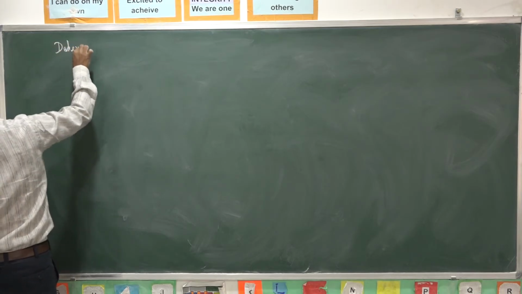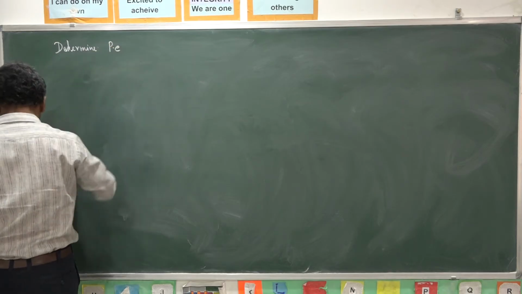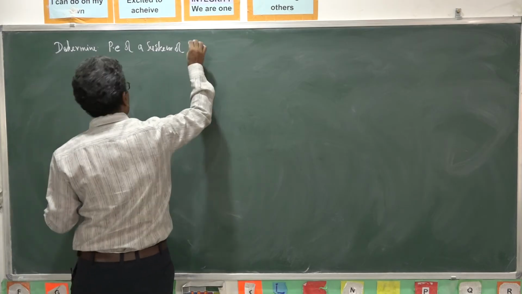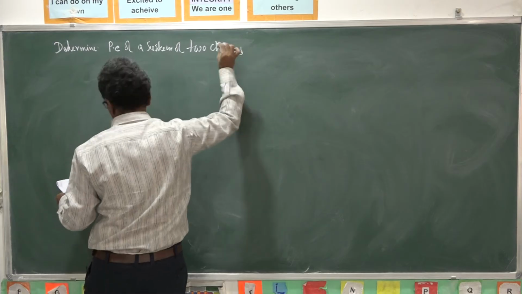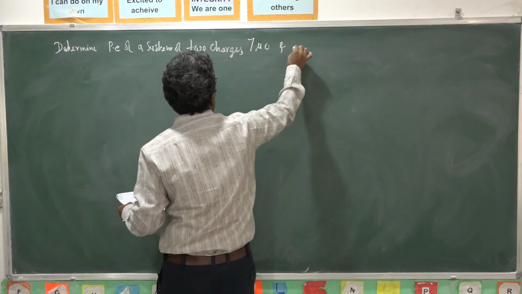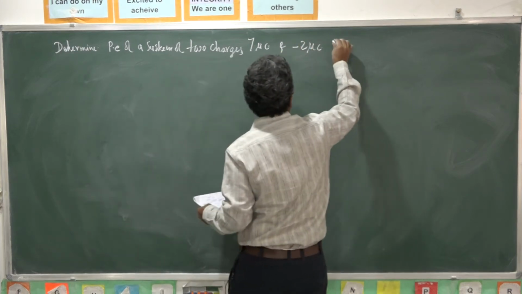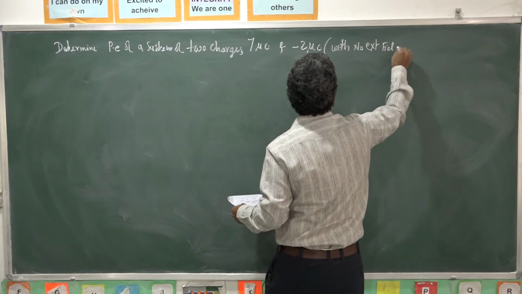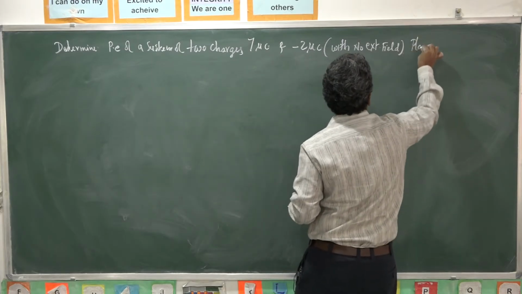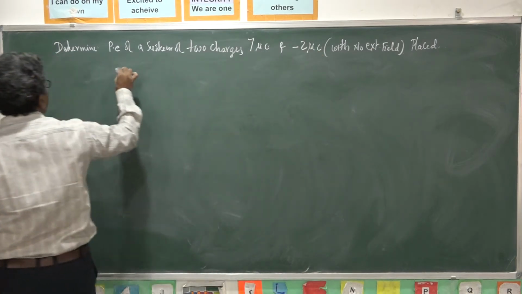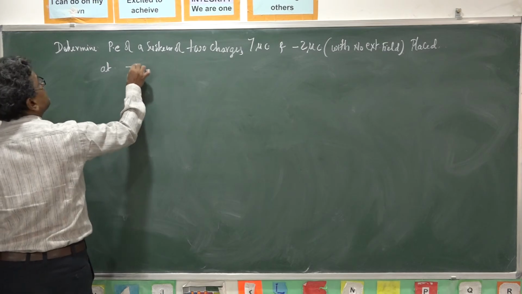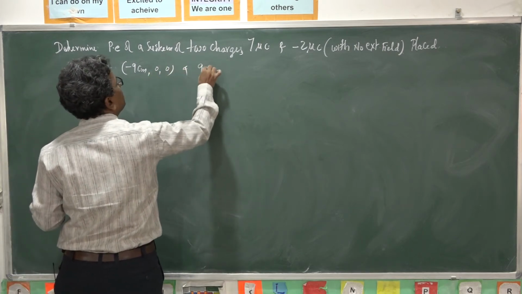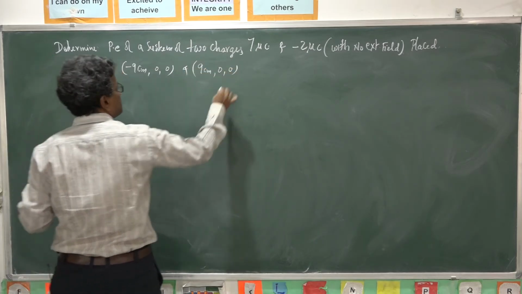Example: determine the potential energy of a system of two charges, 7 microcoulombs and minus 2 microcoulombs, with no external field, placed at minus 9 centimeters, 0, 0 and 9 centimeters, 0, 0 respectively.